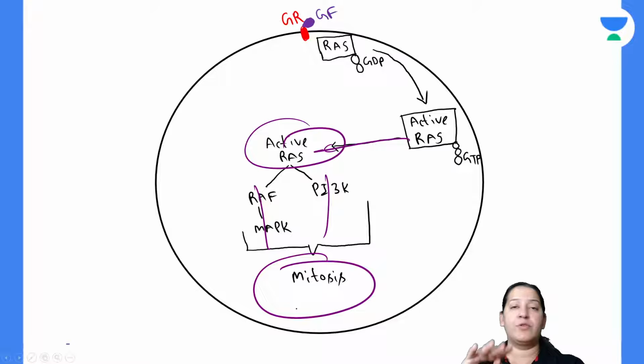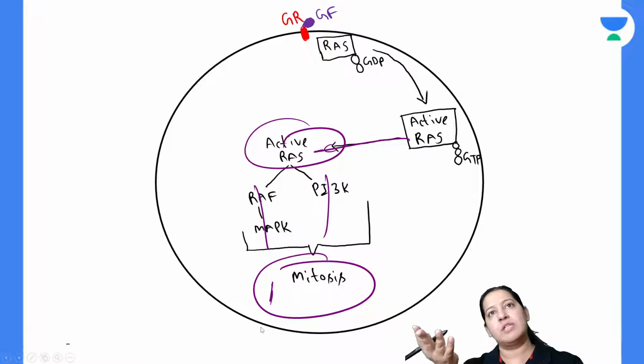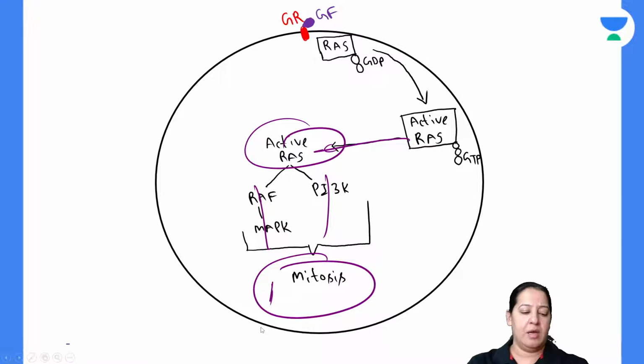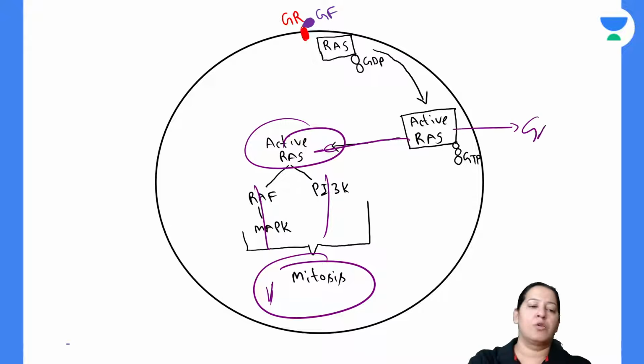Now the RAS is mutated. What was happening next normally? After one mitosis, what was happening? I'm asking you. In the normal scenario, when the RAS is not mutated, what was happening? If you got it, anyone tell me. Normally, after one mitosis, the GAP inside the RAS got activated.